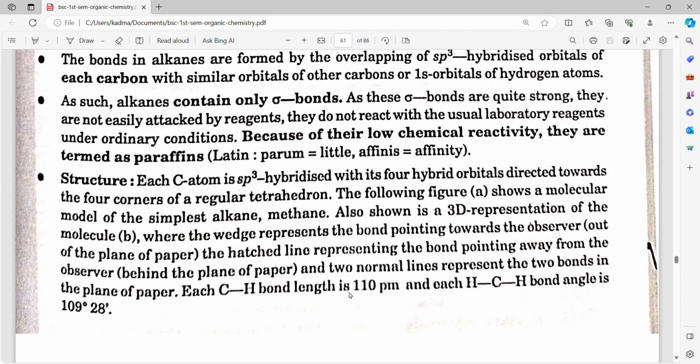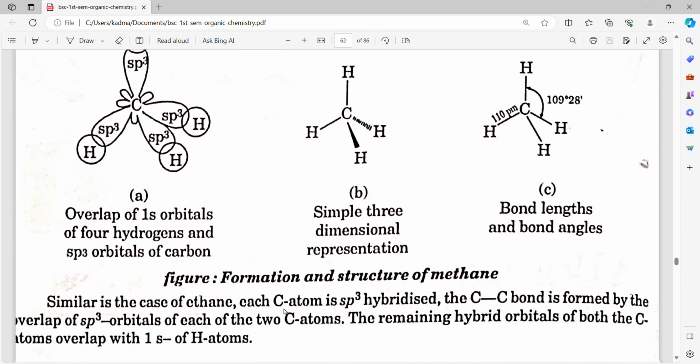Each carbon-hydrogen bond length is 110 picometer and each hydrogen-carbon-hydrogen bond angle is 109 degree 28 minutes.